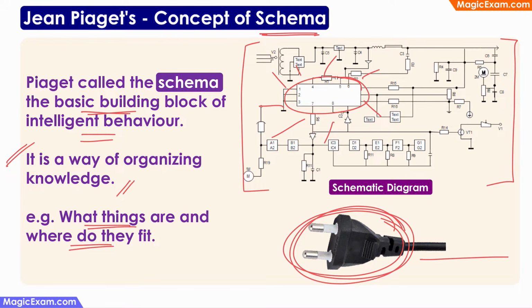That is because the first time that you used a device with a plug like this, you stored the information about the various parts of the device, including information about the plug, in a schema in your brain. So you have stored it in the form of a schematic diagram in your brain. You know where this component comes in the device and what it is used for. That way you have organized the information about a plug in your brain. So that is the concept of schema.